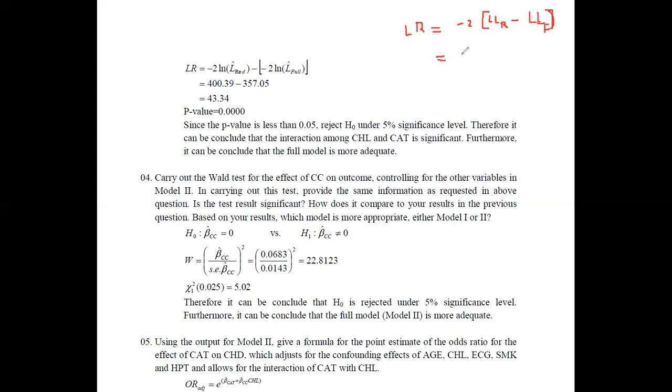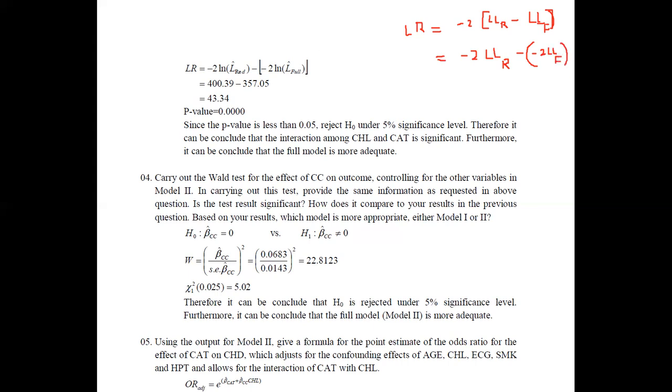Now if you expand this, it is minus 2 times the log likelihood of the reduced model minus, I'm not multiplying these two, because it will be helpful for my future calculations. This minus has been taken here, but this quantity has to be again multiplied with this minus 2. Therefore, this is now equal to minus 2 times the log likelihood of the full model.